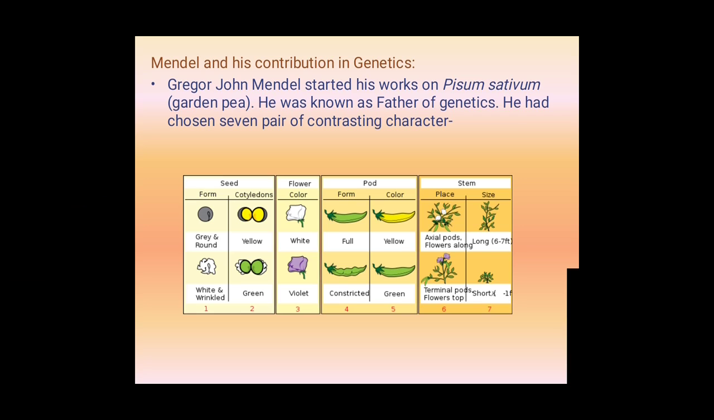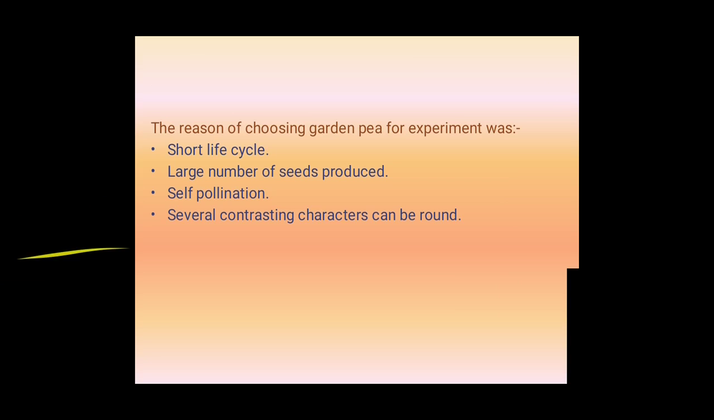Pod shape, full or constricted. Color of the pod is yellow or green. Next, position of the flower, axial or terminal. Next, size of the stem, long or short. These are the 7 contrasting characters observed in the garden pea plant. Scientific name of the garden pea plant is Pisum sativum.